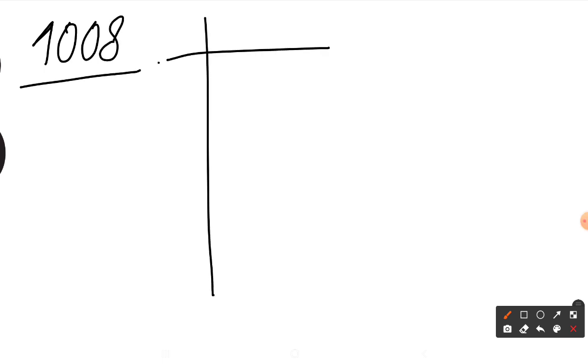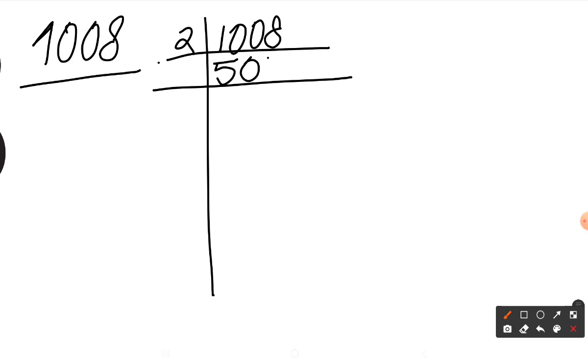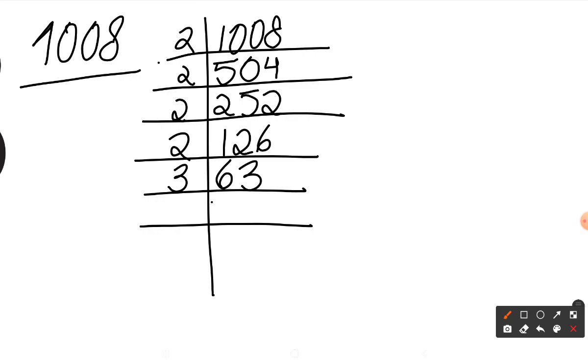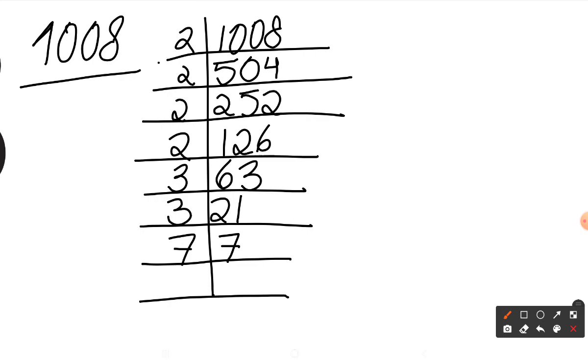Okay, so the next one we have is 1008. Now the first step says to divide it into its prime factors, so I'll do that. So I'll go by 2, so I'll get 504. Again by 2, I'll get 252. Okay, now again by 2, I'll get 126. Again by 2, I'll get 63. Now adding up 6 and 3, I'll get 9, so I'll do it by 3. So I'll get 21. Again by 3, 7. Again by 7, 1.